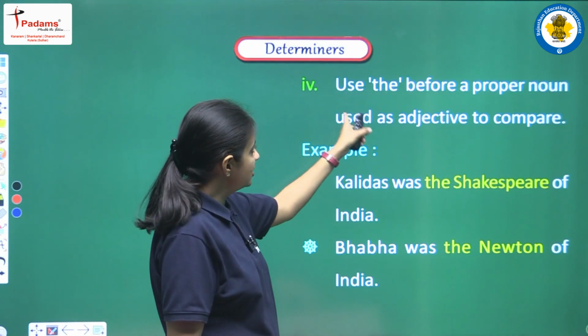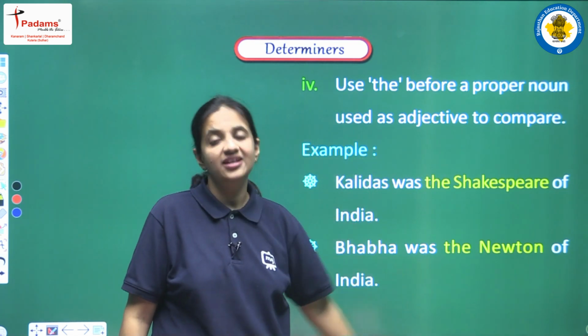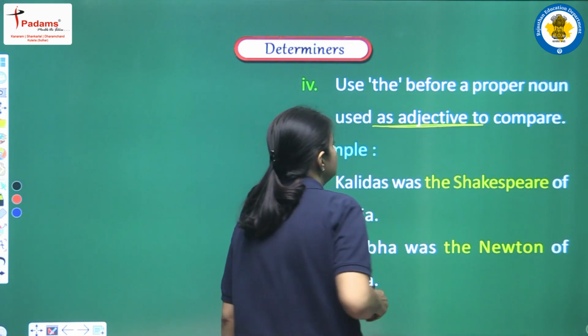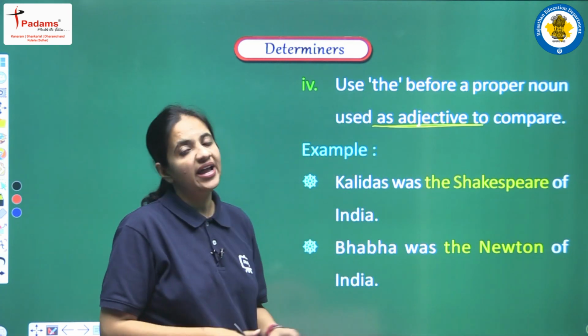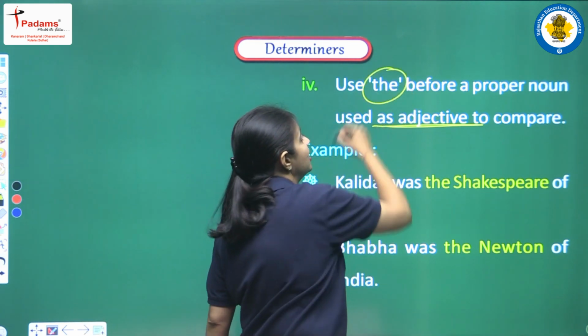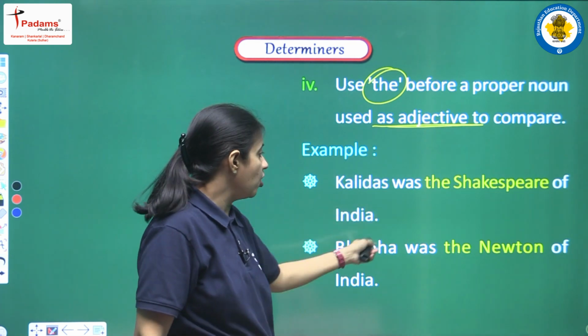Next, use the before a proper noun used as an adjective to compare. So if we are having a proper noun in a sentence but that proper noun is used as an adjective, why? To show the comparison. So in that sense we can use the article. Let's see how. Kalidas was the Shakespeare of India.